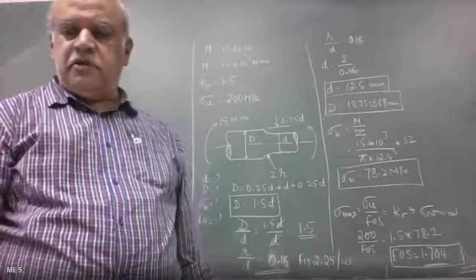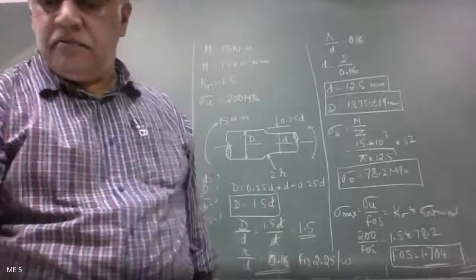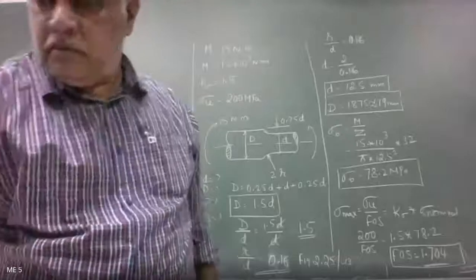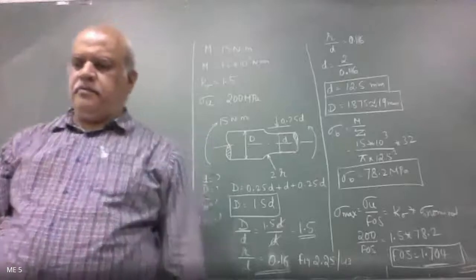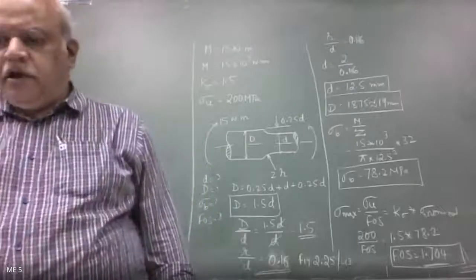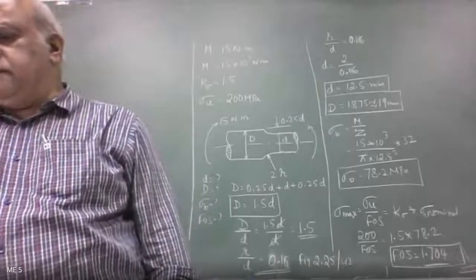This was asked for 10 marks. Please note down.